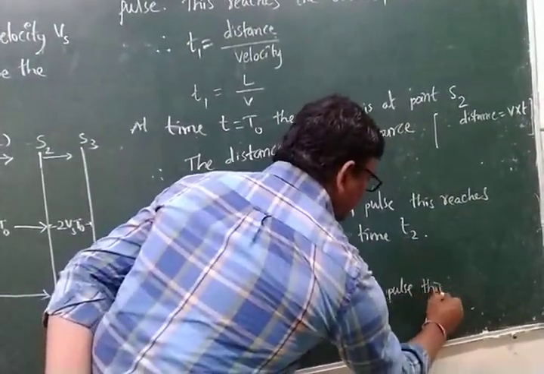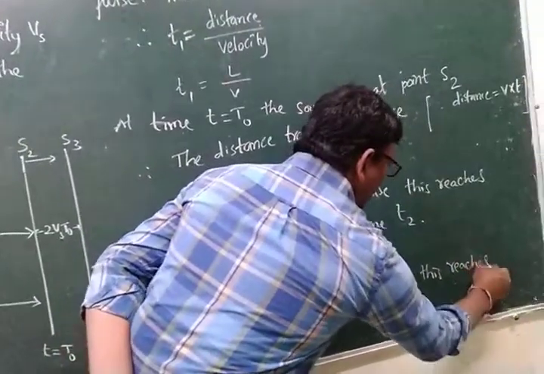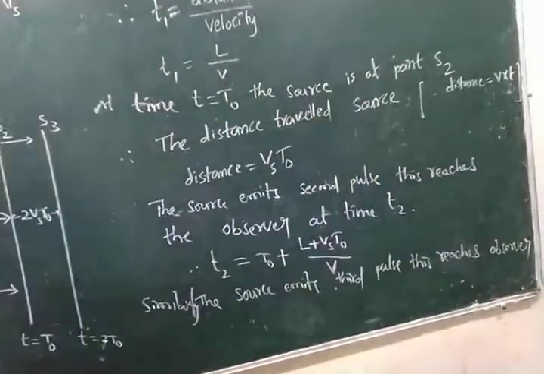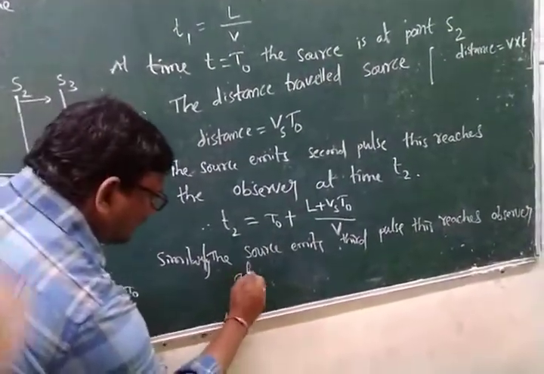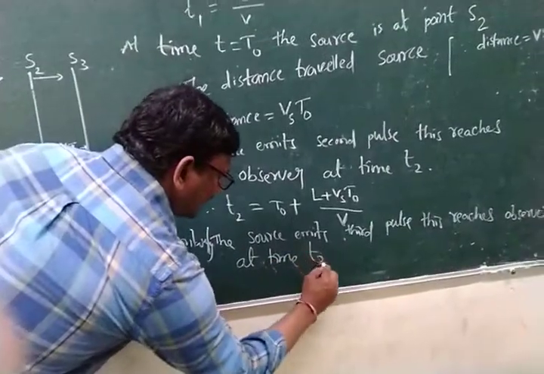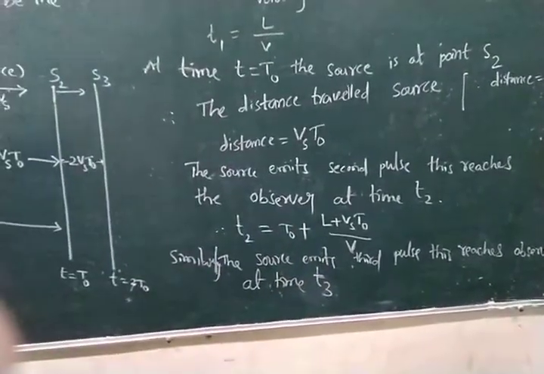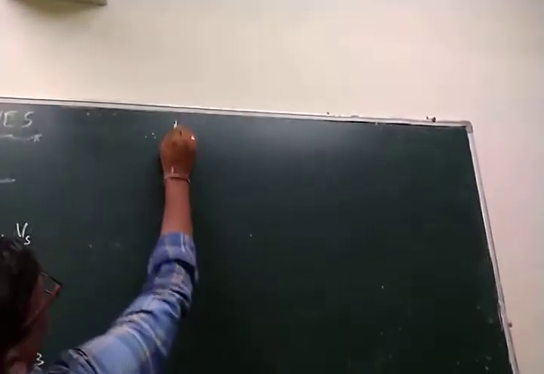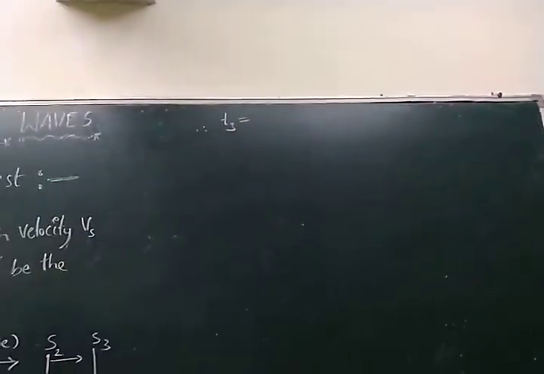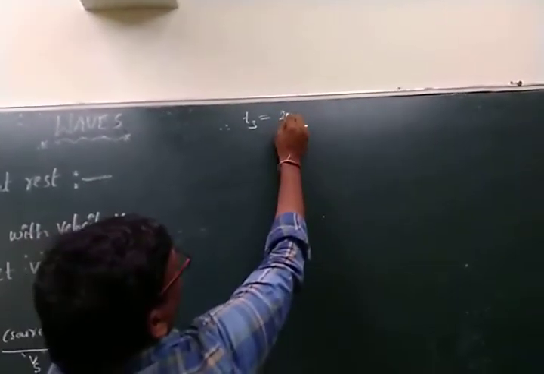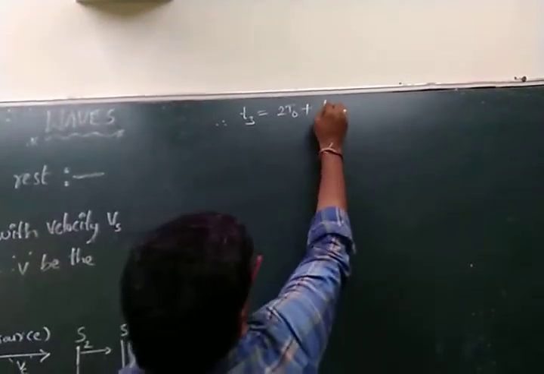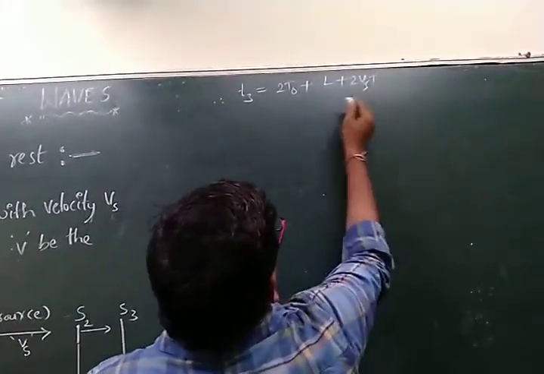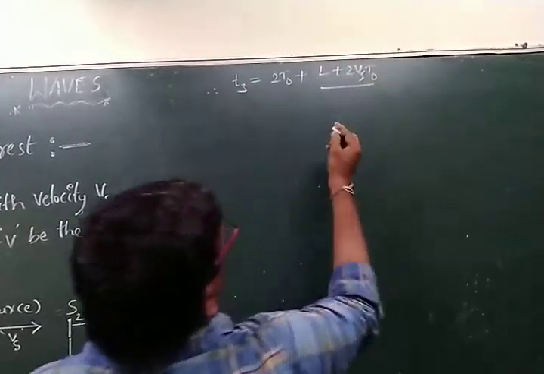This reaches the observer at time t3. Therefore, t3 is equal to, how much time is there here? 2 T naught plus L plus 2 Vs T naught by V.